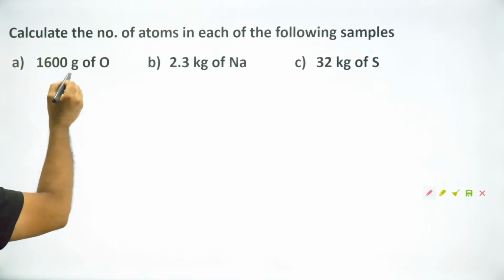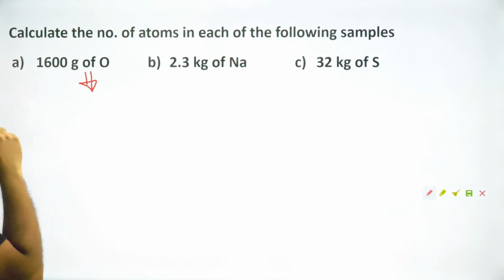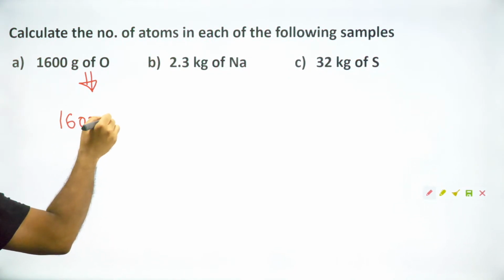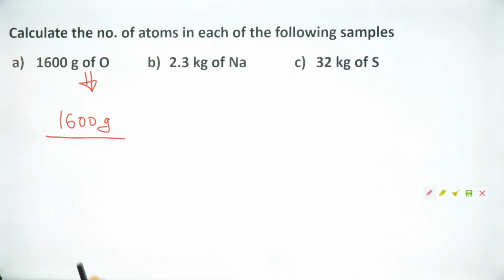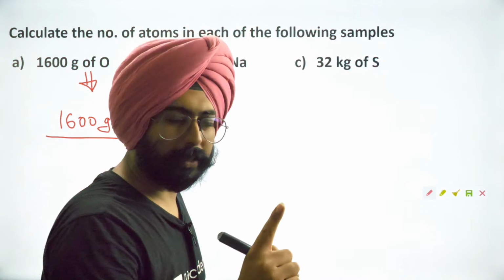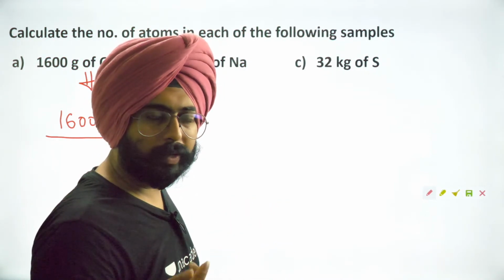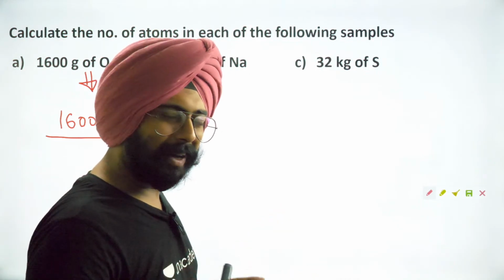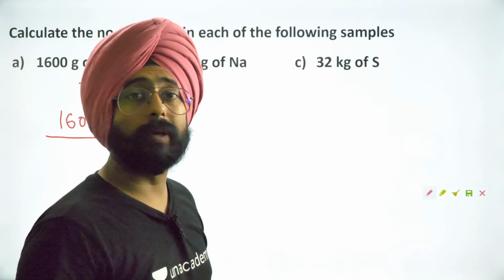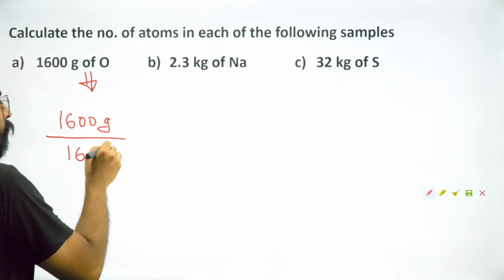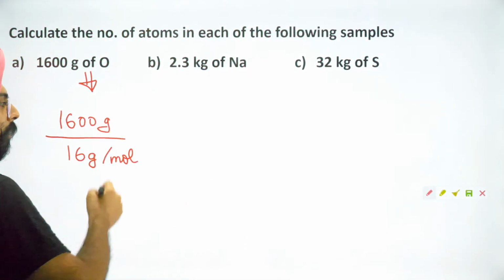Okay, so 1600 grams of oxygen. What I do over here is I do 1600 grams, that is the given weight, divided by the molar weight, not the atomic weight. Because dividing it with the atomic weight in grams is too much. Just divide it by the molar weight. What was the molar weight of oxygen? 16 grams per mole.